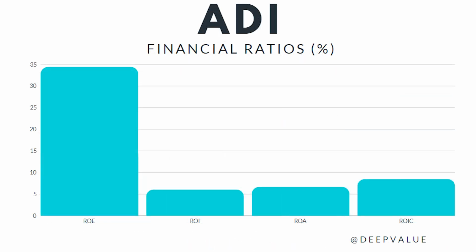Moving forward, let's look at the return metrics to see how the company is utilizing its resources. The return on equity is 44.4%, which gives us an idea of the profitability relative to shareholders' equity. The ROI is 6.07%, the ROA is 6.7%, and crucially, the ROIC stands at 8.48%.